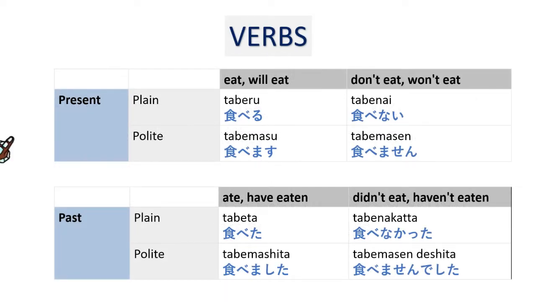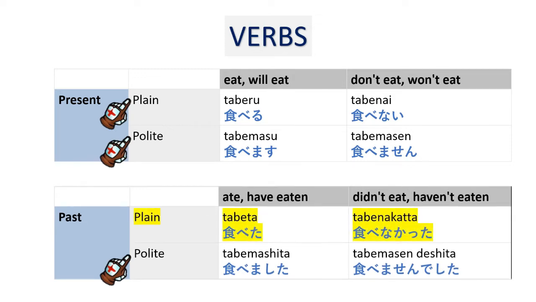Alright. For the verbs, we have already discussed these forms, these tenses, the plain polite present, the past polite. Now we're going to discuss the past plain form of the verbs. Here in this case, tabeta, tabenakatta. Now, because there are two kinds of verbs and some exceptions, we're going to discuss them separately. First, we start with ru verbs.